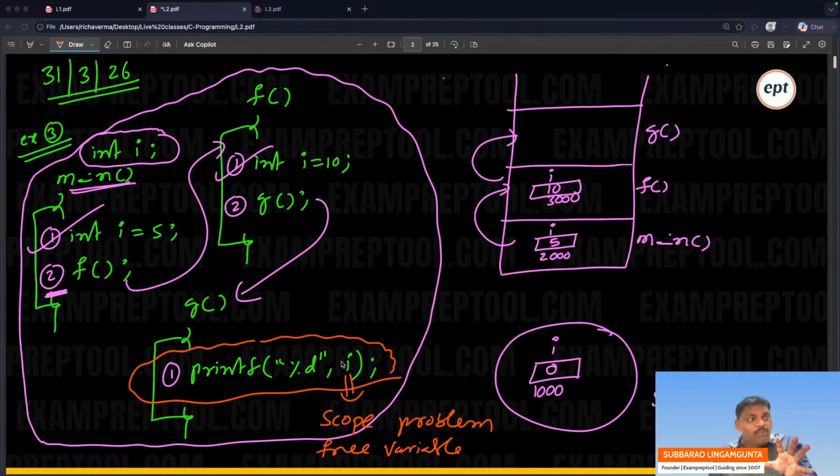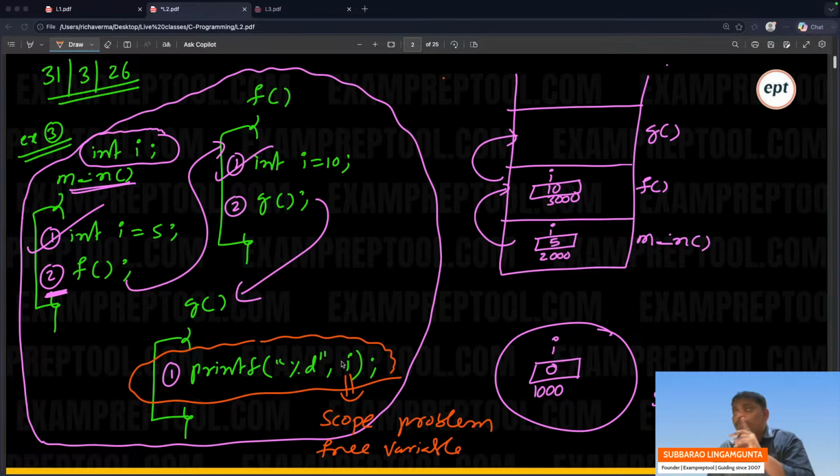The owner of the C programming language said that in my language, if at all a scope problem comes, solve it at compilation time itself. Immediately the compiler thinks, if a scope problem comes, I have to solve it at compilation time. How? At compilation time, global variable memory will be created. So the owner said, if you come to know of a scope problem at compilation time, compiler, you please solve it.